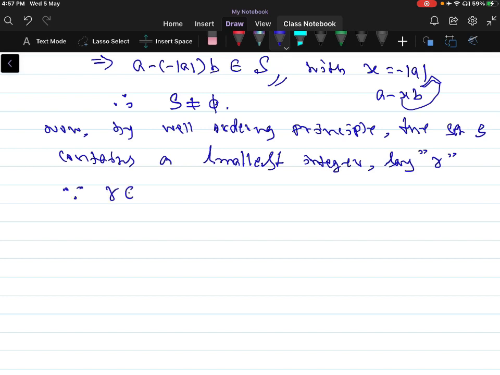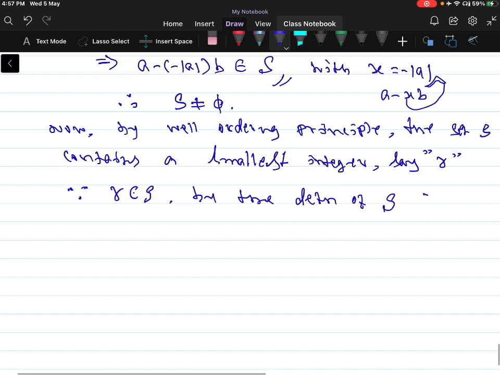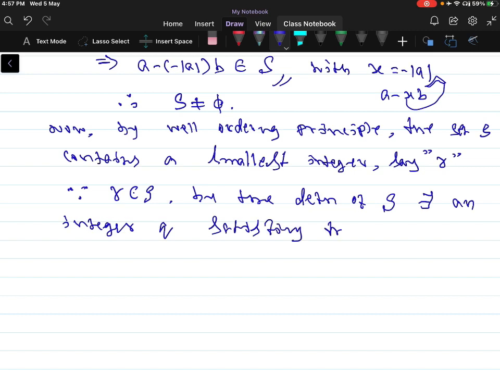Since R belongs to S, by the definition of S, there exists an integer Q satisfying the relation R is equal to A minus Q into B, because S contains the smallest element R, and moreover S contains elements in the form of A minus QB.